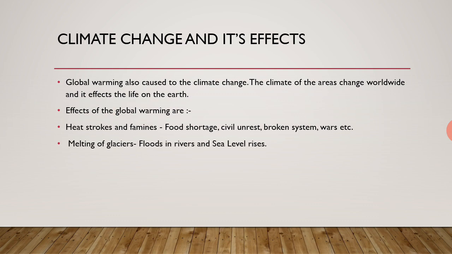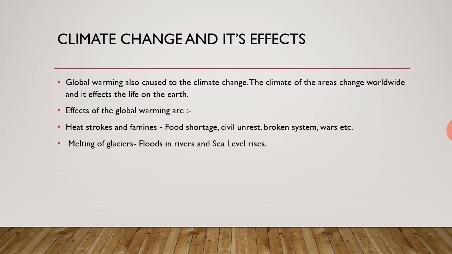Then the increasing temperature due to global warming may cause the melting of glaciers. Children, you must know there are glaciers found in the mountains, in the oceans, and on the poles.